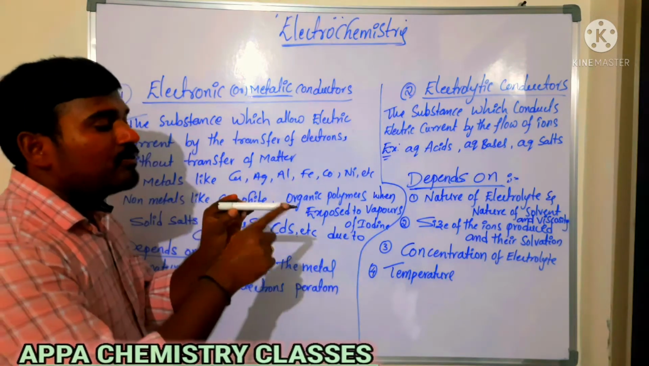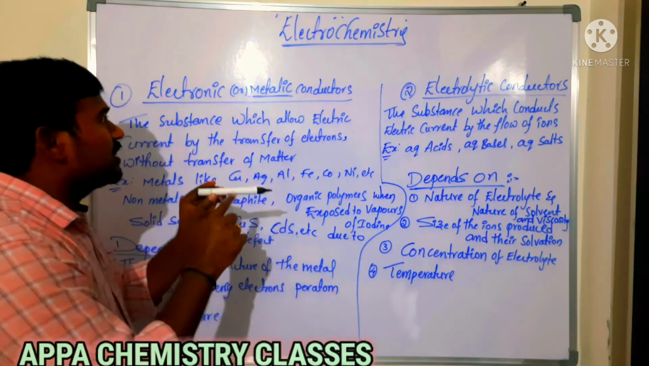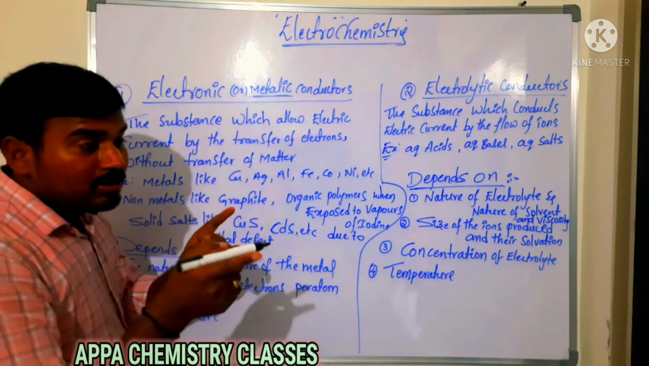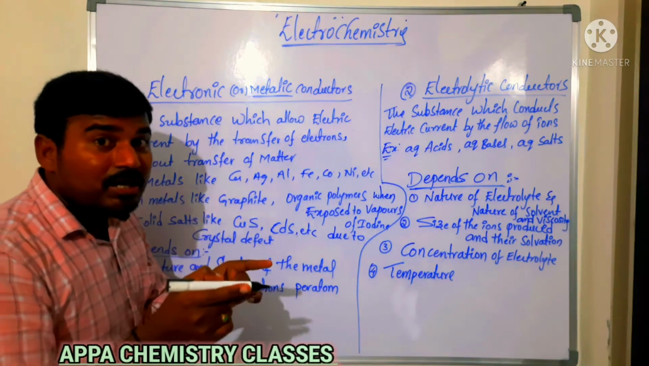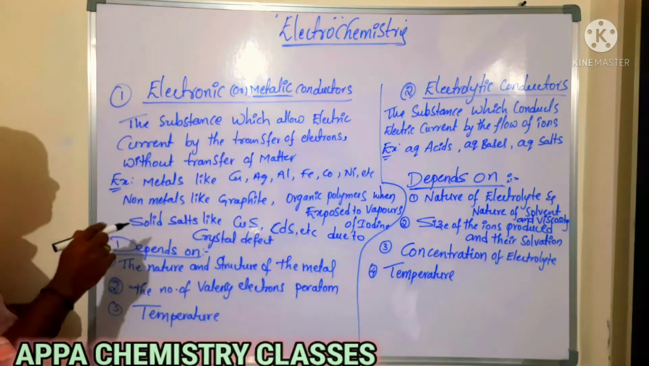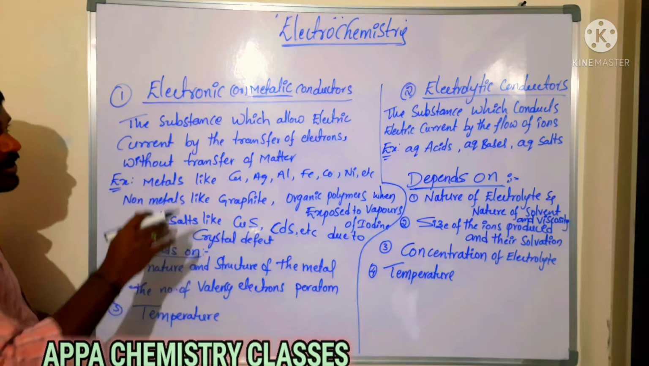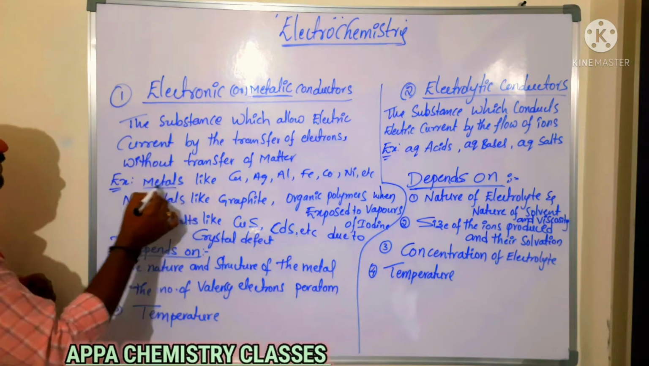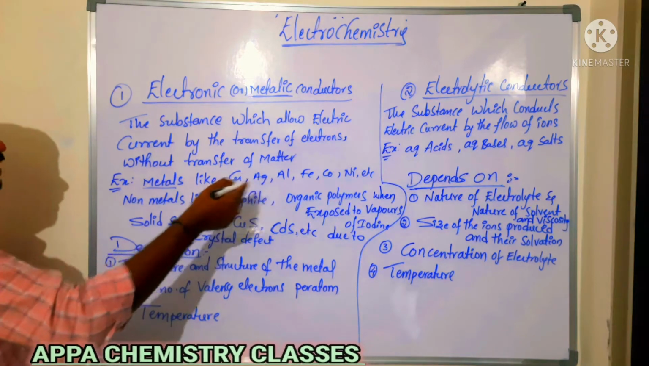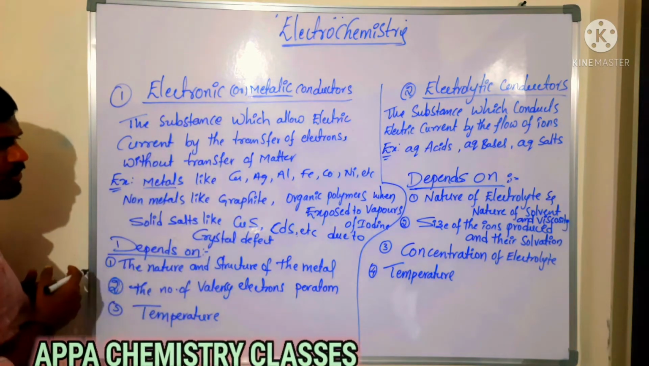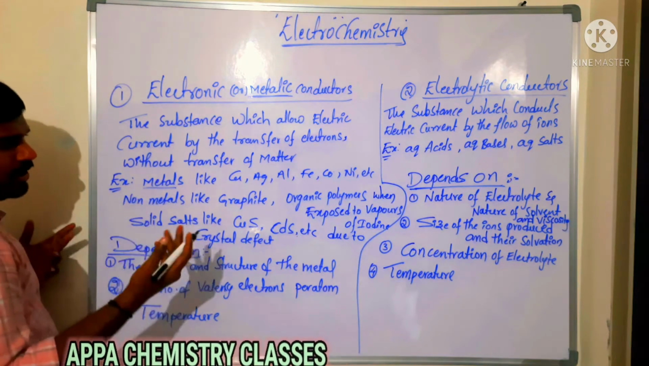Such types of materials come under electronic conductors or metallic conductors. The substances which allow the electric current by flow of electrons are called electronic conductors. There is no change in the mass of the substance; the mass remains the same. You can see the examples here: metals like copper, silver, aluminium, iron. Most metals have good conductivity.